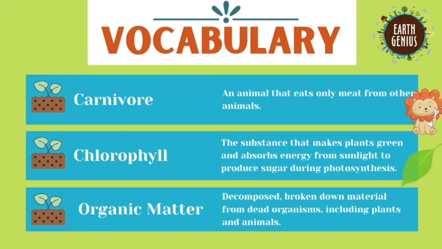Have you ever wondered what makes so many plants green? It's actually called chlorophyll. It's inside the plants, and it makes plants green, which is what allows it to absorb energy from the sunlight. Plants are able to make sugar from sunlight during photosynthesis. Our last vocab term is organic matter. You might already know this one from other lessons, but it basically means anything that was once living that is breaking down.